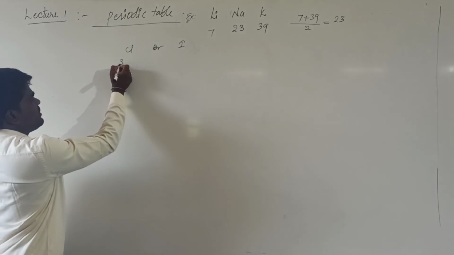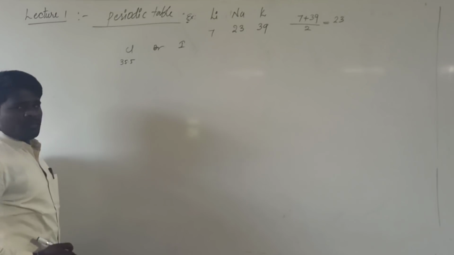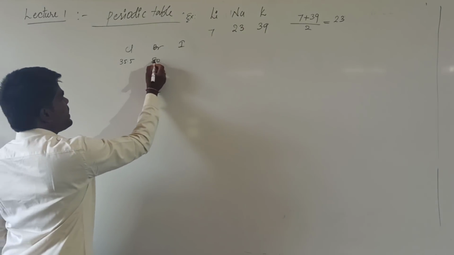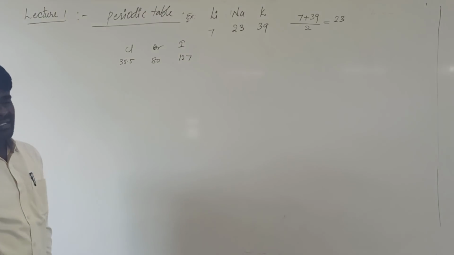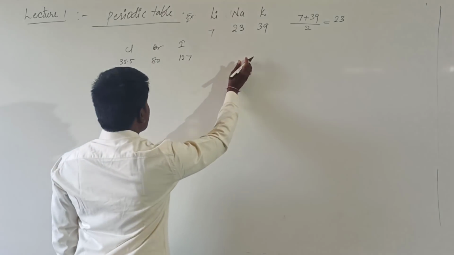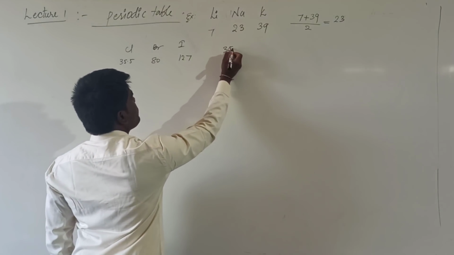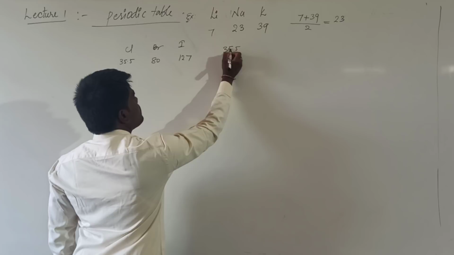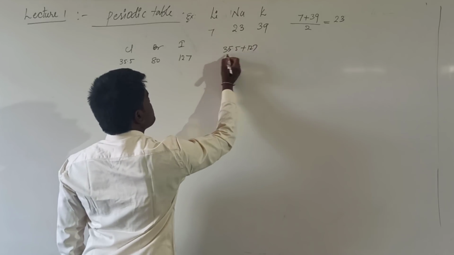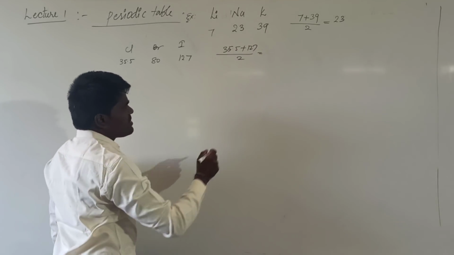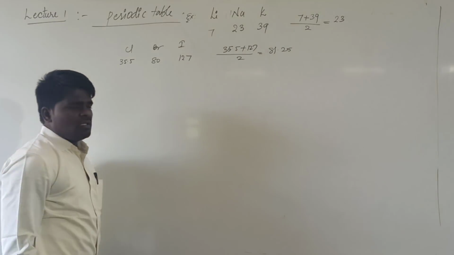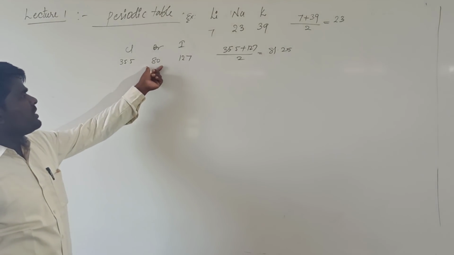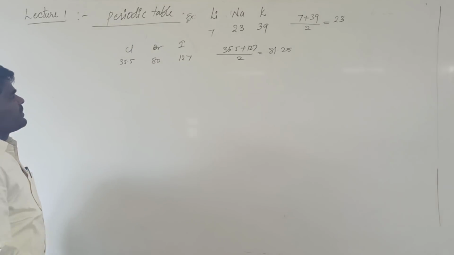The atomic mass of chlorine is 35.5, bromine is 80, and iodine is 127. The average of the first and last, 35.5 plus 127 divided by 2, comes to 81.2, which is approximately equal to the atomic weight of bromine.